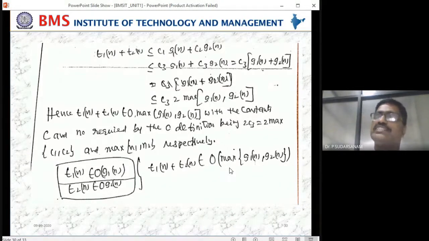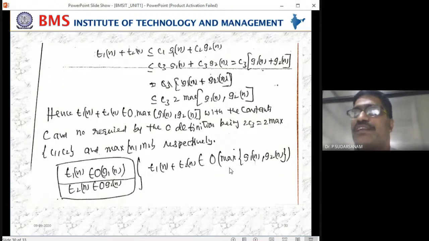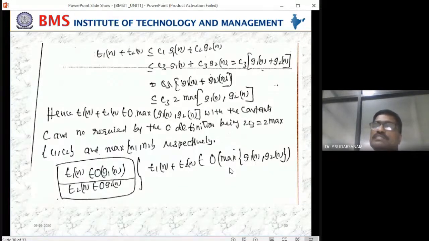Now, the next condition you write: A1 plus A2 is less than or equal to 2 into the maximum of that. Whether that condition is satisfied or not, it will be satisfied automatically. Based on that we are proving this theorem, because they have given: if T1 of n belongs to G1 of n and T2 of n belongs to G2 of n, then we have to prove that T1 of n plus T2 of n belongs to big O, or order, of the maximum of G1 of n, G2 of n.